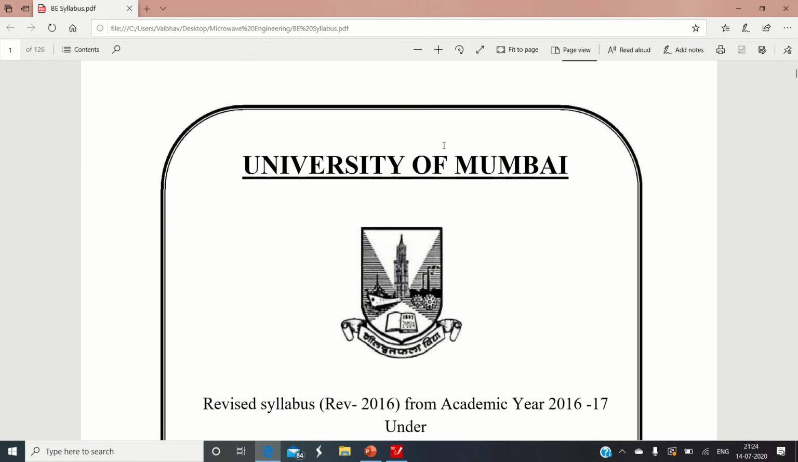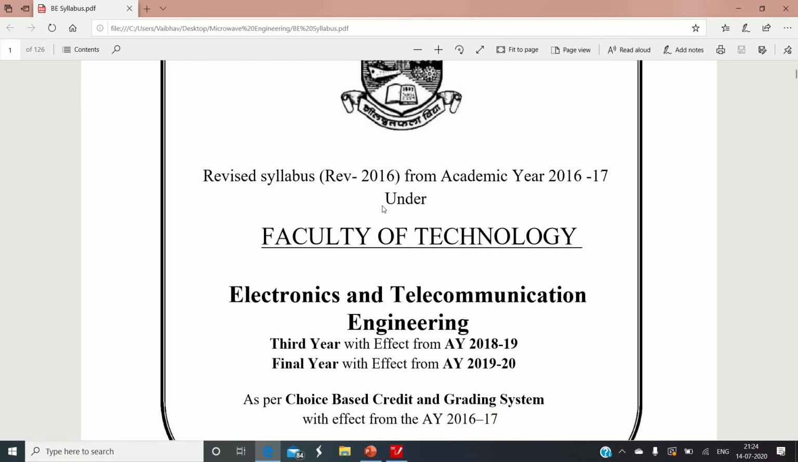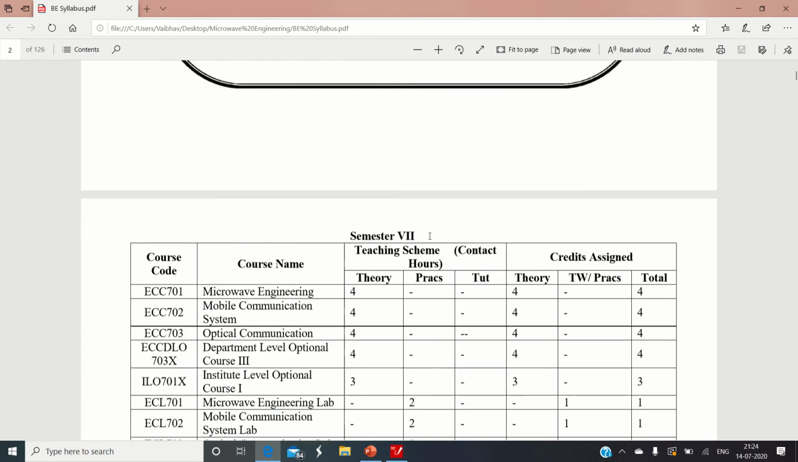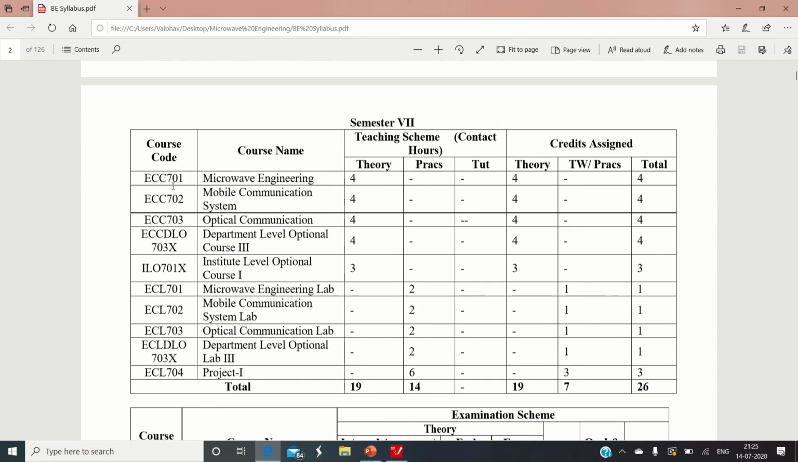So this is the prescribed syllabus of the University of Mumbai. You can visualize this. This is a PDF file mentioning the syllabus of the 7th semester Electronics and Telecommunication course. This course is developed in the choice-based credit and grading system, and it is effective from academic year 2016-17. Your batch is the second batch to come across this revised syllabus of revision 2016. So the subject that we are talking about is this first subject.